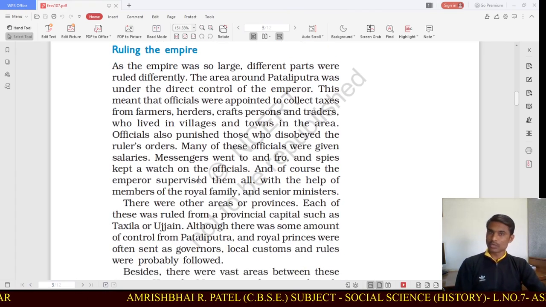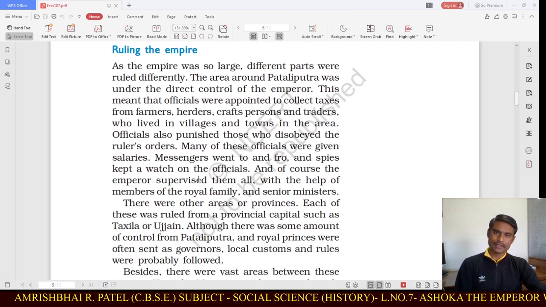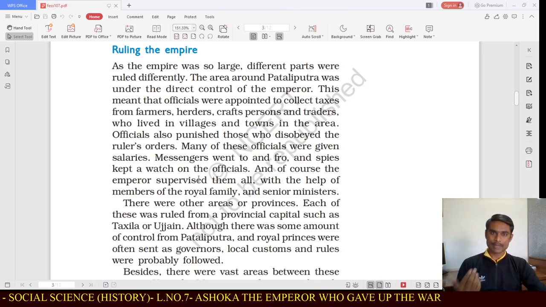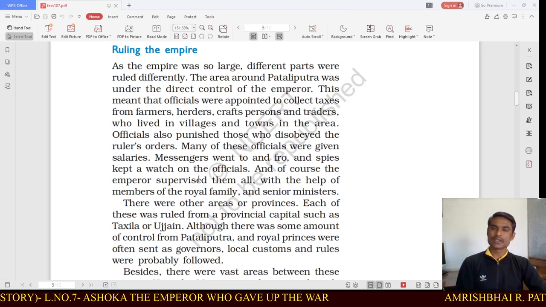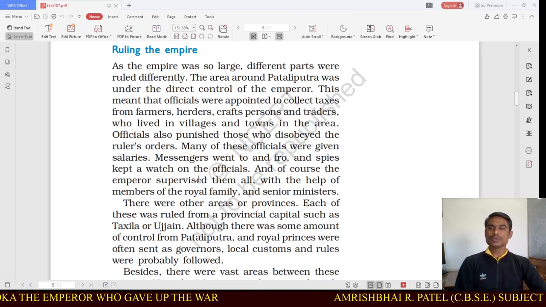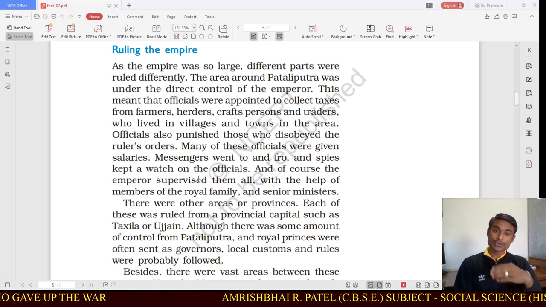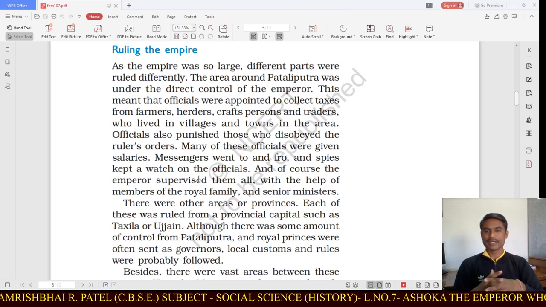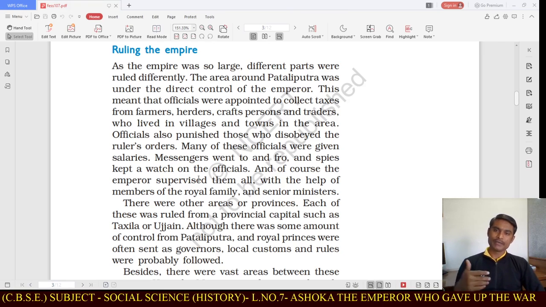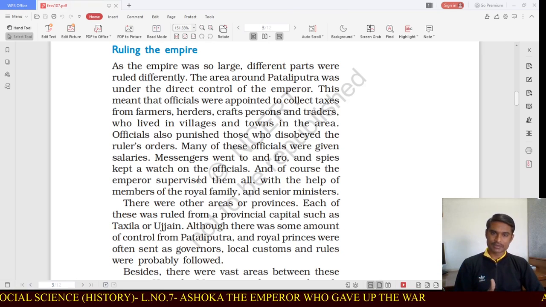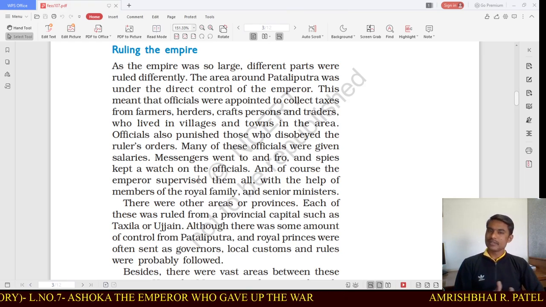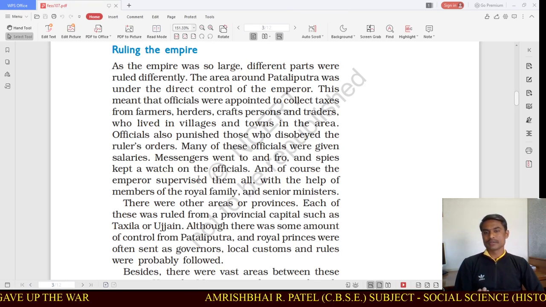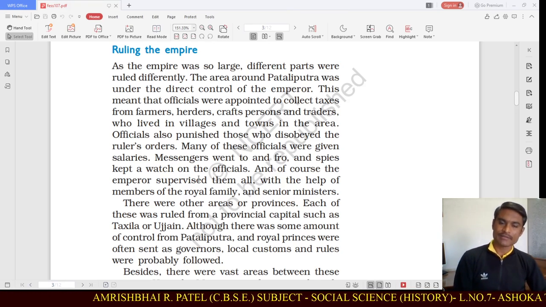As the empire was so large, different parts were ruled differently. The area around Patliputra, which was the capital city at that time, was under the direct control of the emperor. This means that officials were appointed to collect taxes from farmers, herders, craftspersons and traders, from whatever people lived in villages and towns in the areas. Officials also punished those who disobeyed the ruler's order. There was very proper discipline.